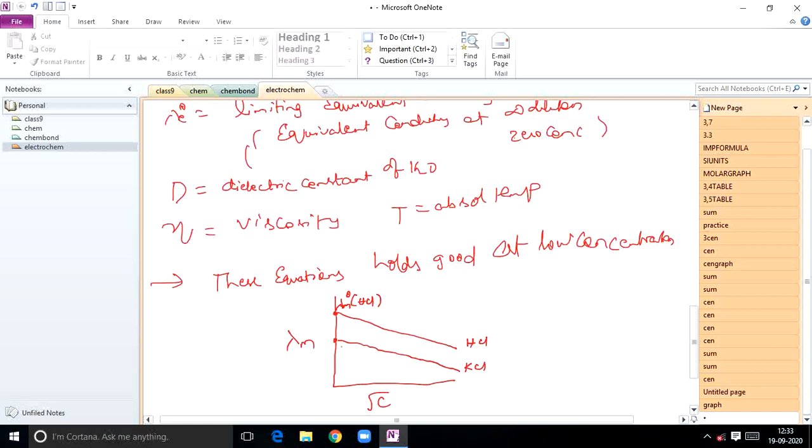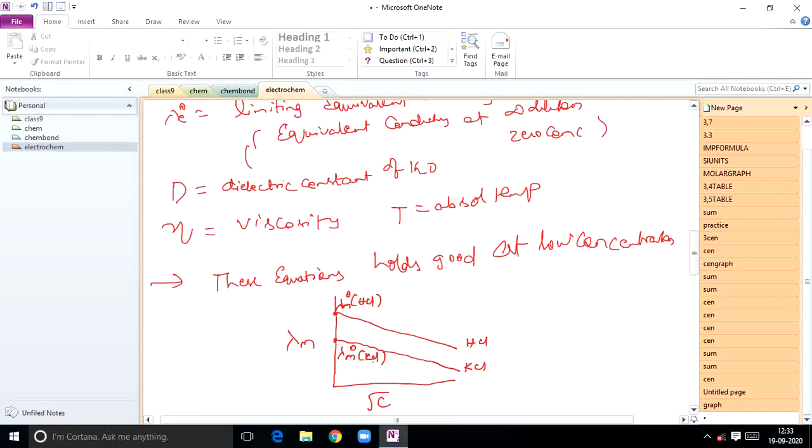And this point indicates lambda m naught of KCl, that is the molar conductance of KCl at zero concentration. So this equation holds good at low concentration.